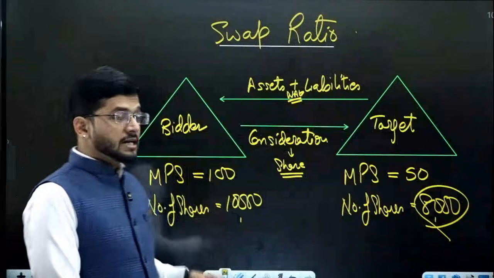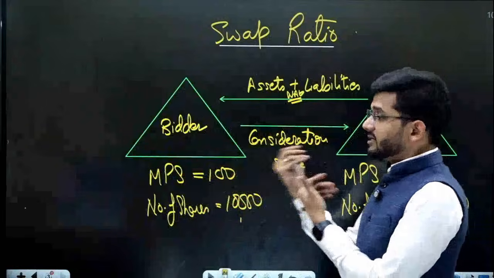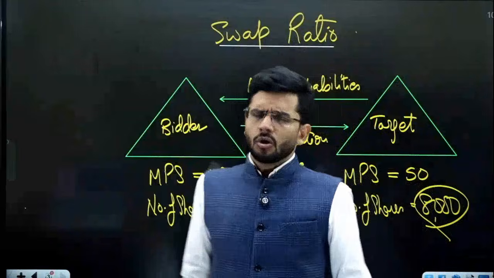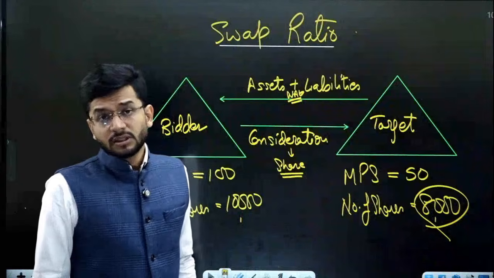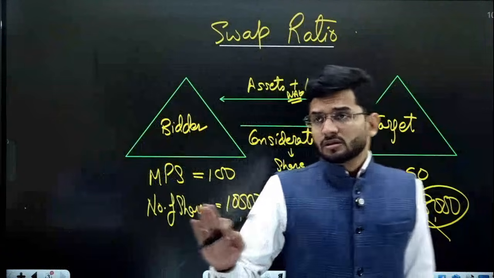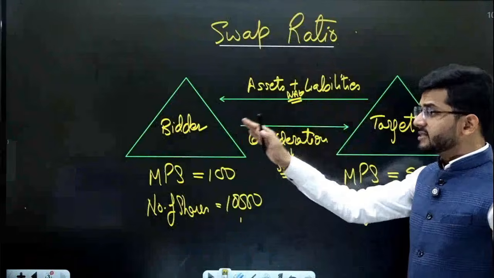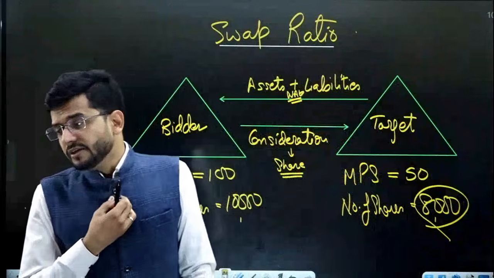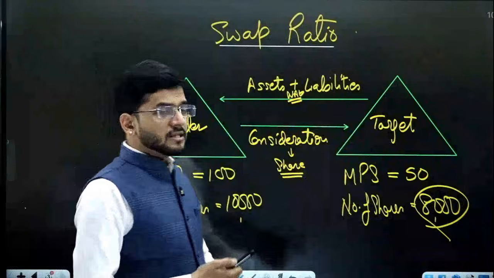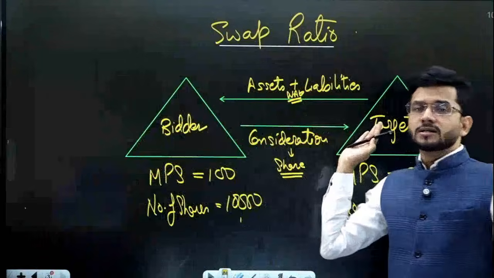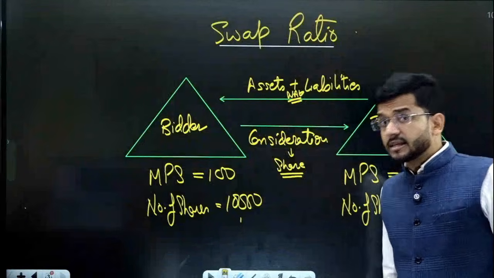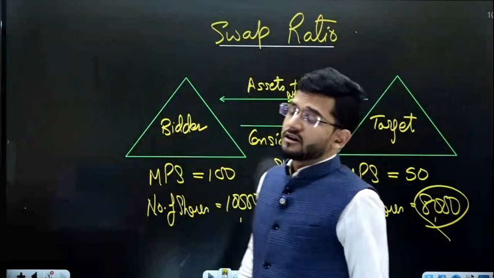Now target company is asking bidder company, you give us your shares and you take assets and liabilities from us. So what will target company require? Target company will say, look, bidder company, you give us 8,000 shares of yours because we are 8,000 shareholders. You give us 8,000 shares of yours and we will surrender all our assets and liabilities to you.